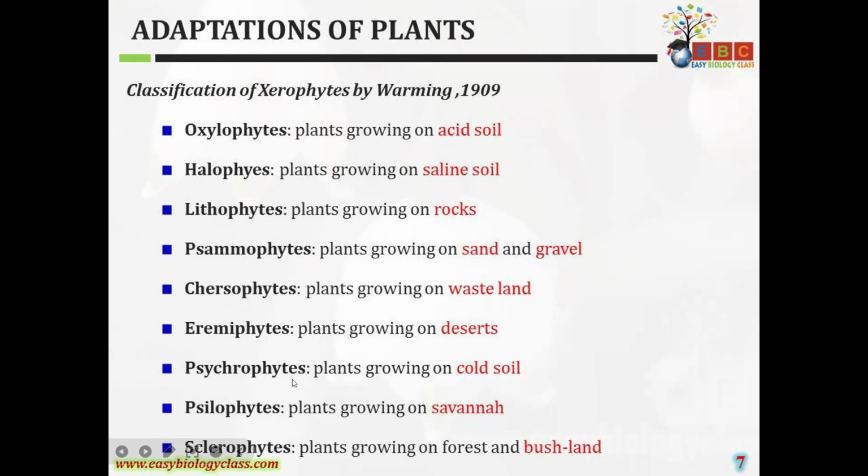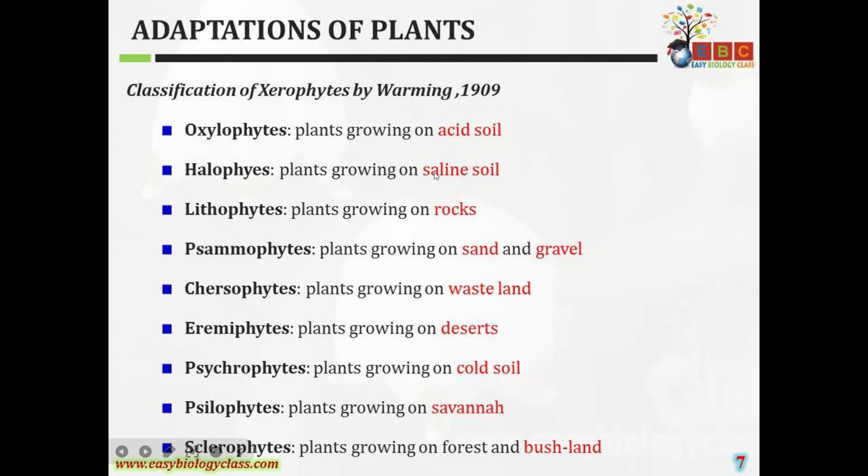And psychrophytes are the plants which grow in cold soil. Xylophytes are the plants growing on the savannas. And sclerophytes are the plants which grow on forest and bushland, so they are called sclerophytes. Again, xerophytes are classified into different types based on their substratum. Plants which grow on acid soils are called auxilo.